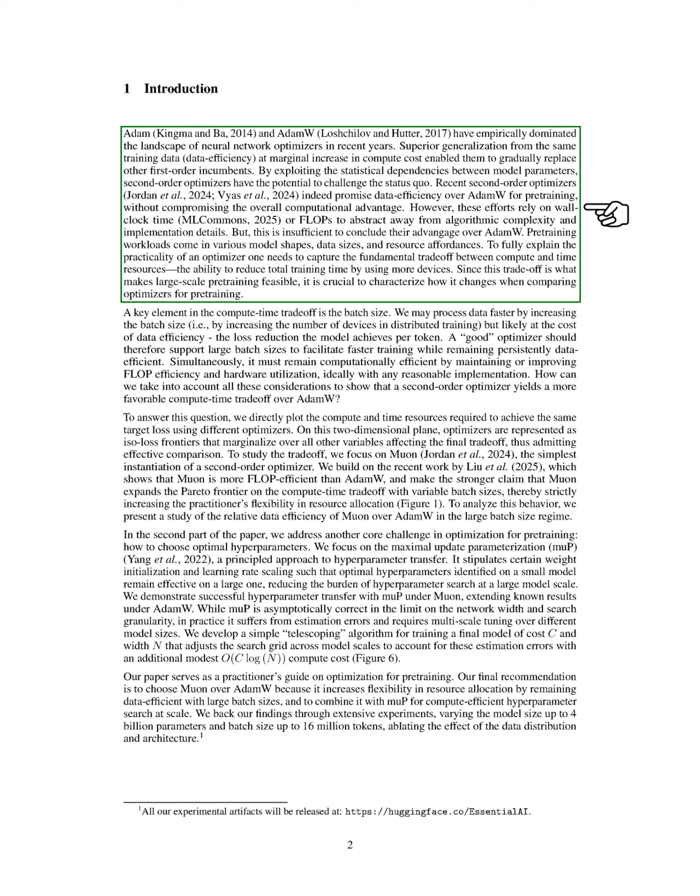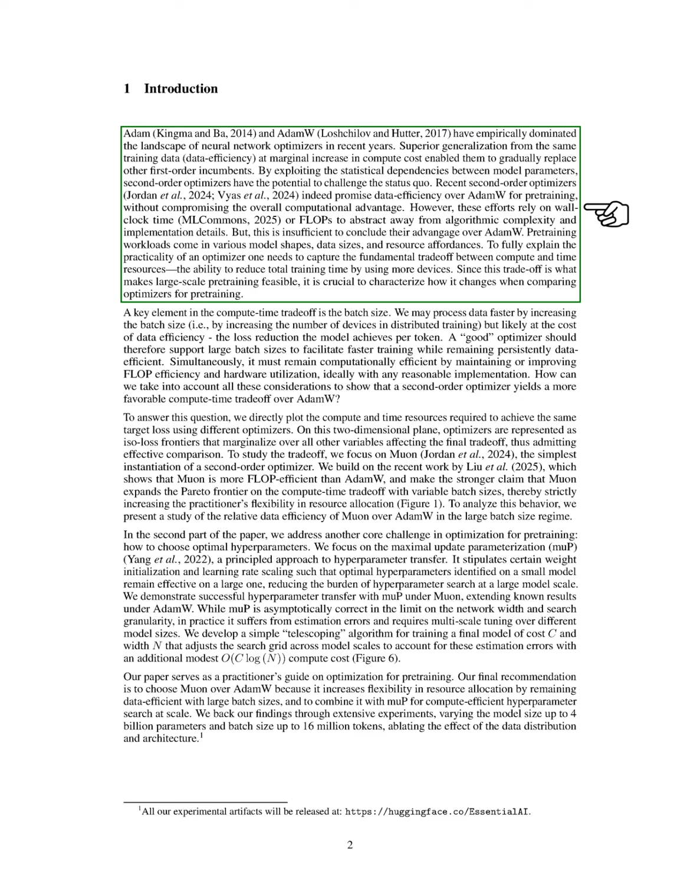Yet, these metrics do not fully capture the essential trade-off between computational and time resources, which is crucial for large-scale pre-training. We note that Adam and AdamW have been the leading optimizers for neural networks due to their data efficiency and minimal increase in computational cost. Second-order optimizers have the potential to challenge this dominance by offering similar or better data efficiency without losing computational advantages. However, relying solely on time or flop counts does not adequately demonstrate their superiority over AdamW.